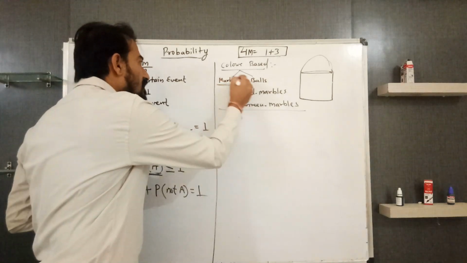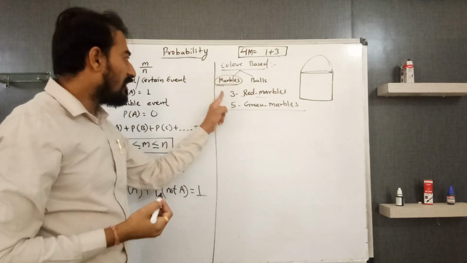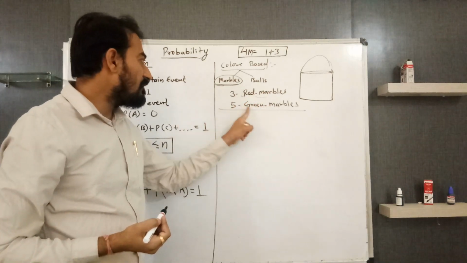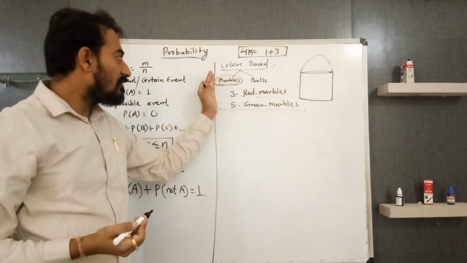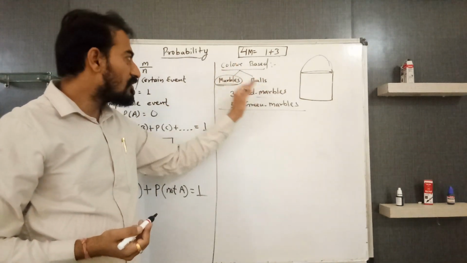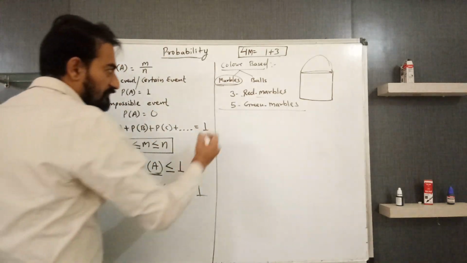Instead of marbles, you can take balls also, like 3 red balls and 5 green balls. You only have to change marbles to balls, balls to marbles. The process is the same.